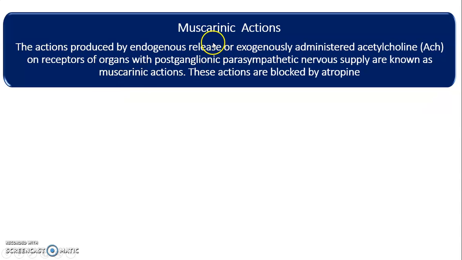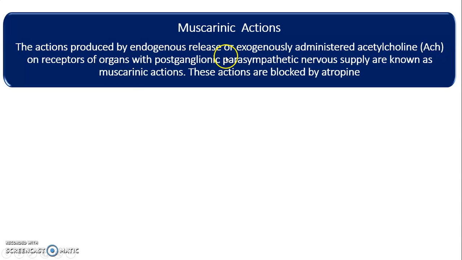After that, we see what is meant by muscarinic actions. Muscarinic actions are produced by the endogenous release or exogenous administration of acetylcholine on the receptors of the organs with postganglionic parasympathetic nerve supply. These actions can be blocked by atropine.